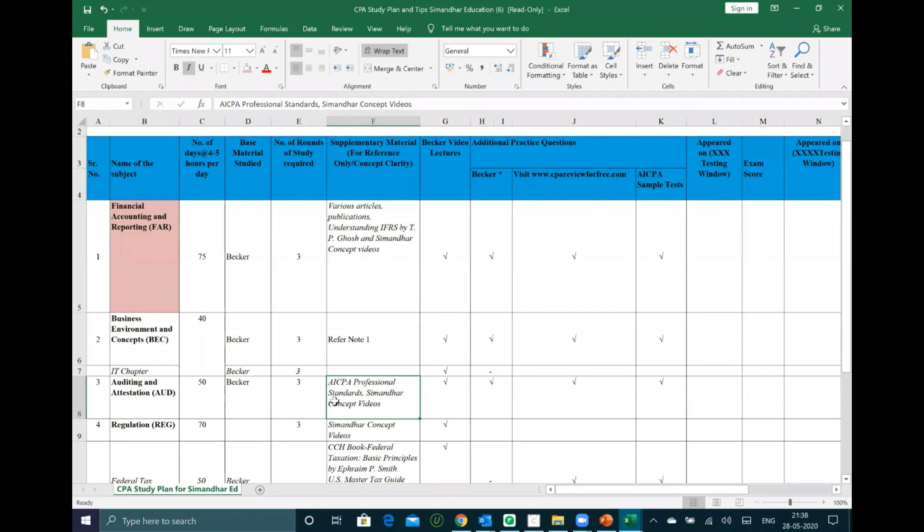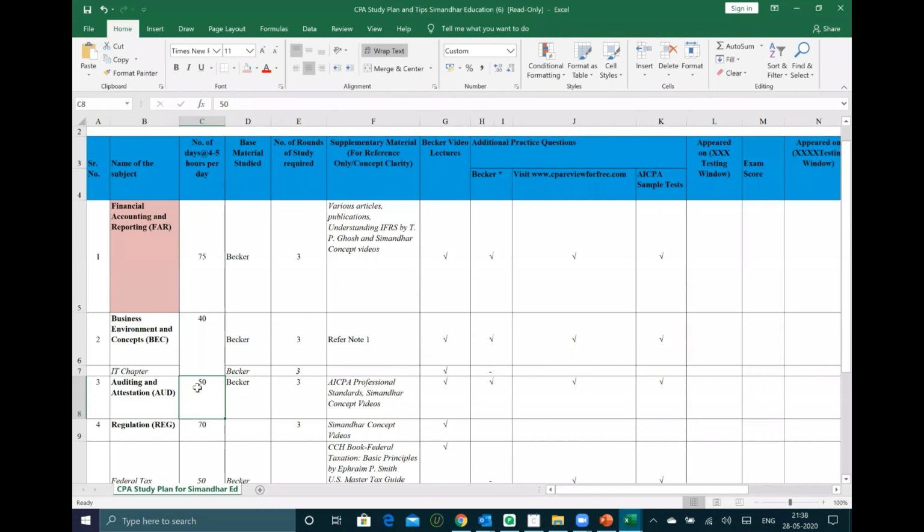So auditing is 250 hours. Again, I am recommending for all the 4 sections three times of studying. So audit also, you will have 50 days, 5 hours. In auditing, the most important chapters are the sampling chapters and audit reports. Just be aware of these particular things. And this is the only section where people fail. You will be amazed to know that most of the students fail in the auditing exam. The problem is, in every MCQ the answer looks correct.